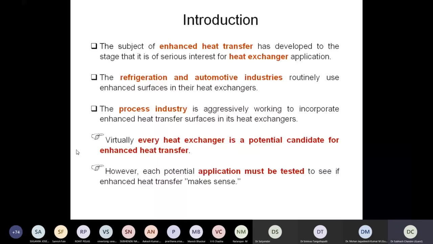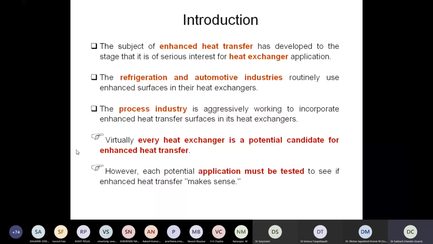People have evolved many means for enhancing heat transfer in heat exchangers, so this topic is of great importance for all applications involving heat exchangers. Again, we should not think of a heat exchanger as simply a shell and tube heat exchanger. Heat exchanger is used as a very generic terminology.